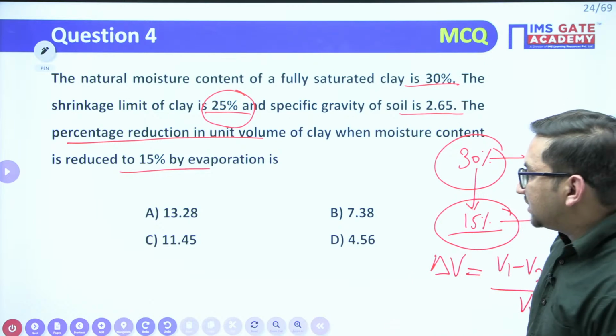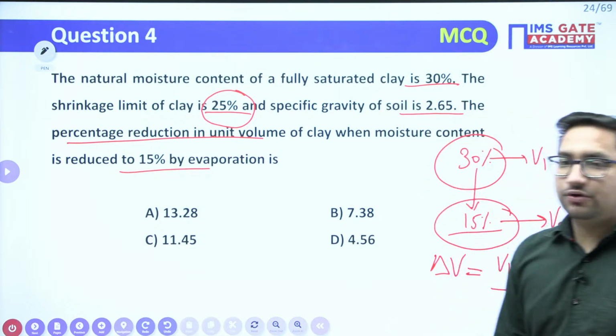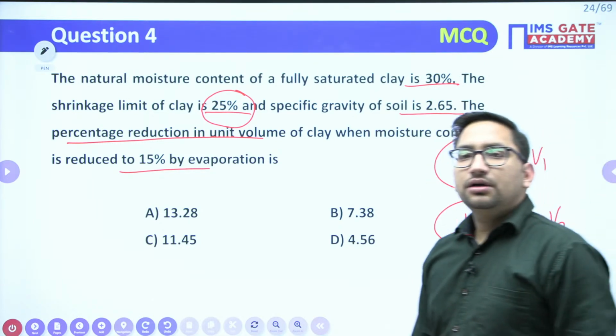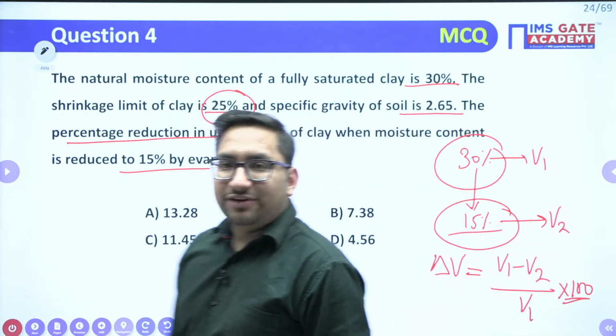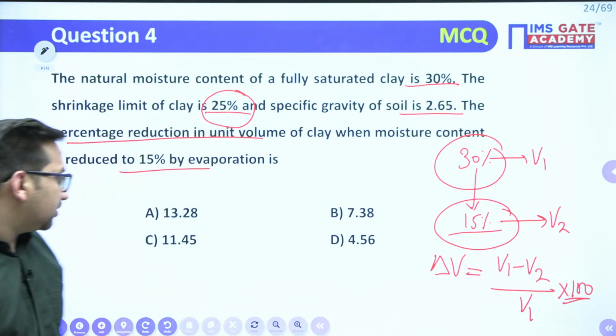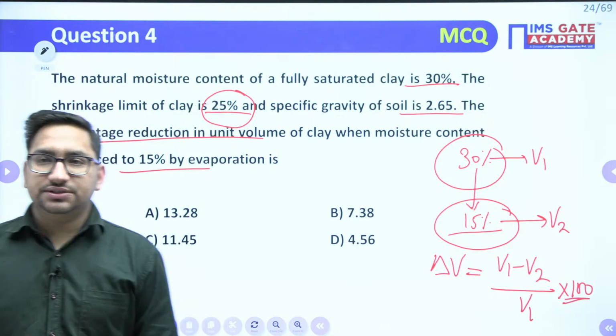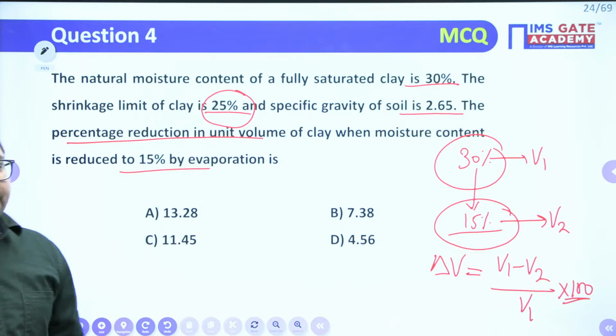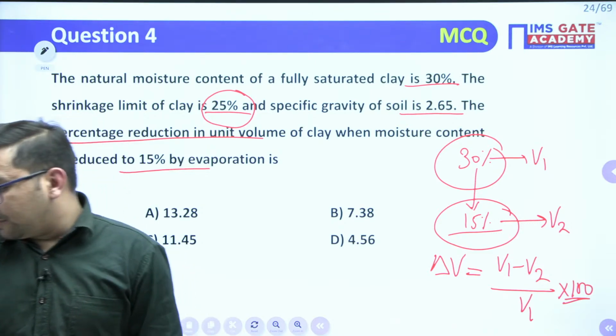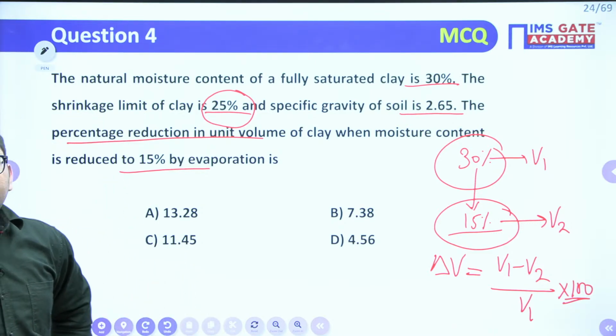Himanshu is giving the answer as 11.45. Okay. 13.27, A. So we are getting C answer also, and we are getting A answer also. What about other students? This particular question will take time, right? Take a time of 1 minute and try to solve this particular question.